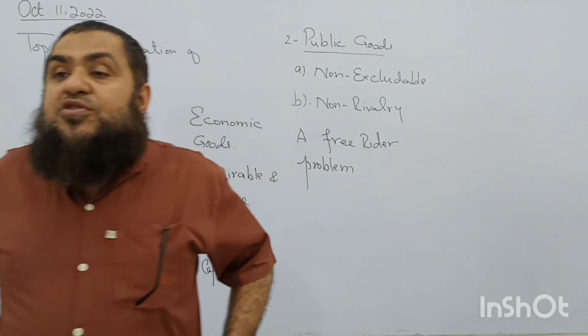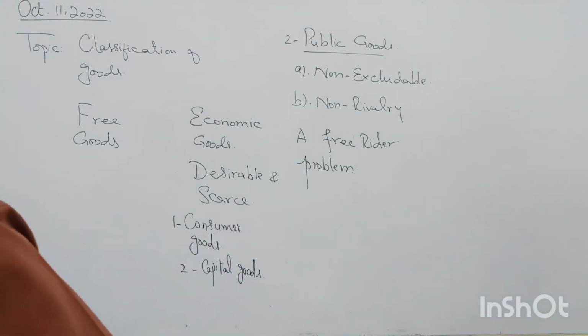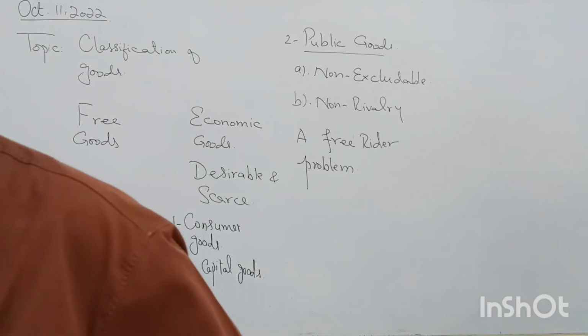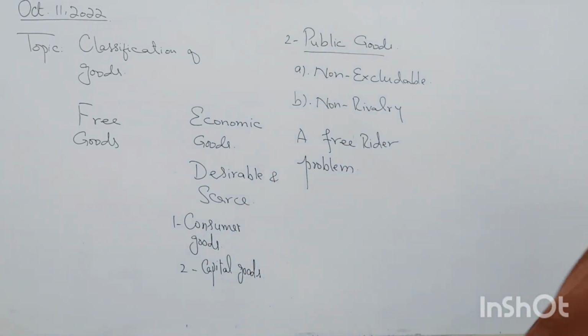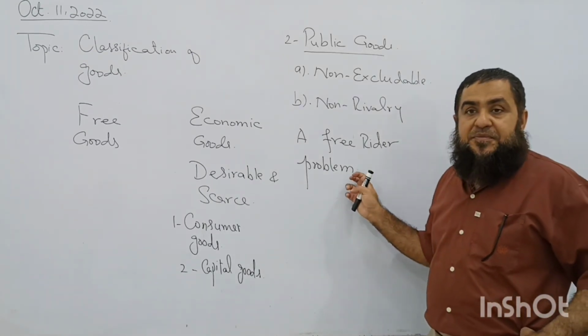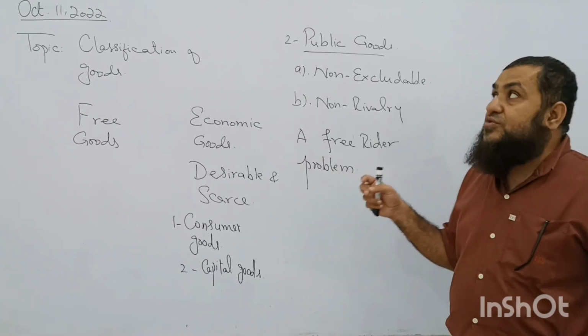And market forces, demand and supply, will show us economic inefficiency, that resources are not allocated in the production of these public goods. That's why we see there is going to be inefficiency on the part of public goods. The private producers are not willing to supply them.